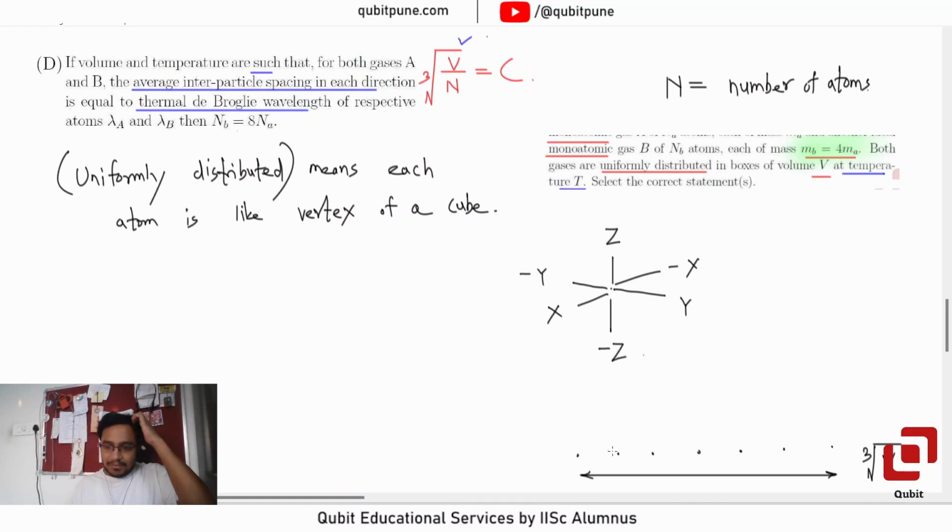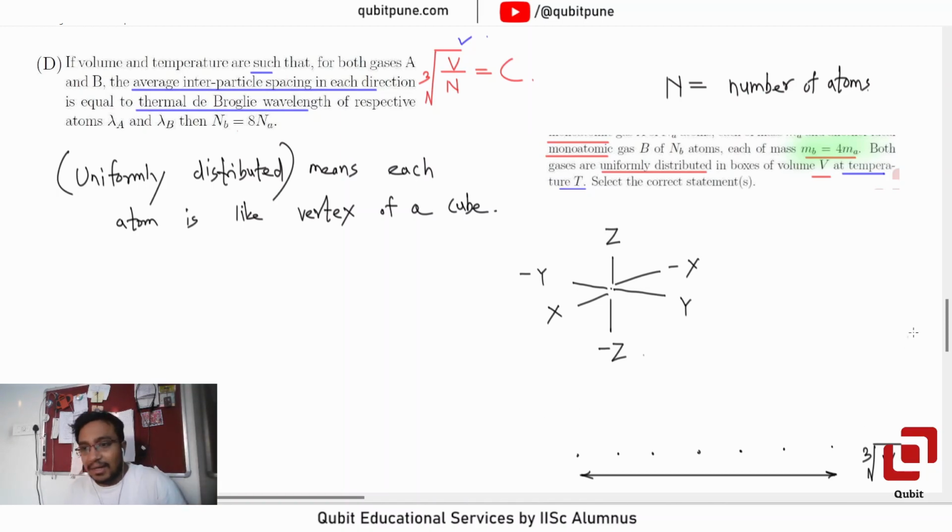And how many atoms am I expecting in that particular row? Look, the total number of atoms is N, and it's uniformly distributed, right?